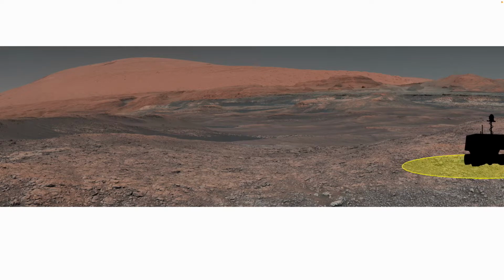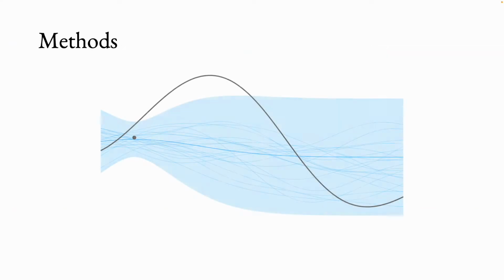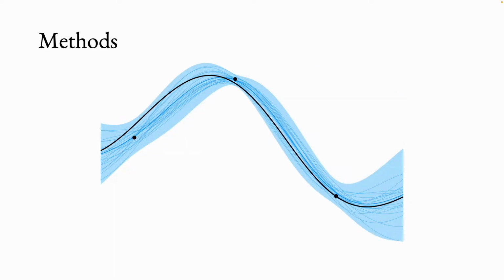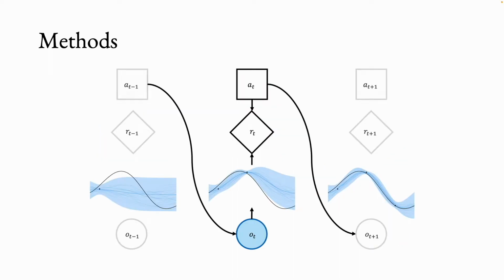the subsurface. In this work, we represent the belief over the world environment as a Gaussian process. A Gaussian process is a distribution over functions that can be used to predict an underlying function given some previously observed noisy measurements. We formulate the problem as a belief Markov decision process with Gaussian process beliefs and solve it using a sequential Bayesian optimization approach with online planning.